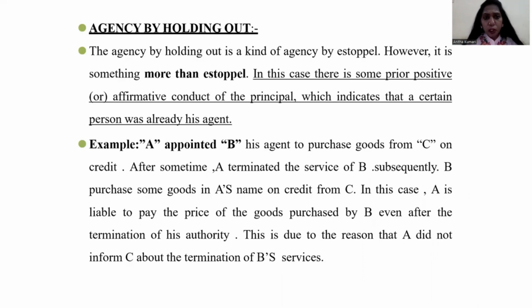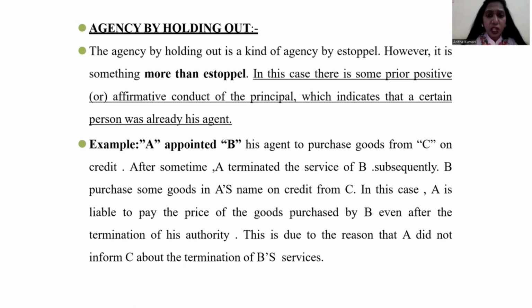Agency by holding out. So what do you mean by agency by holding out? Whenever one person is acting as an agent for a particular period, after some period, if any kind of misunderstanding occurred between the agent and principal, because of that, if their relationship comes to an end, automatically the agency also comes to an end, right?